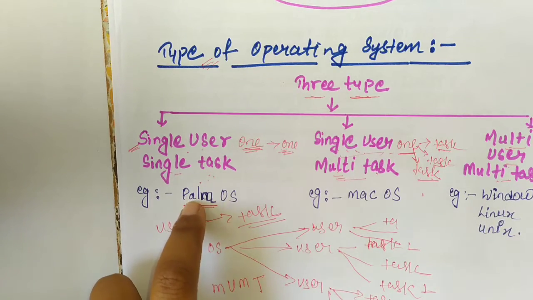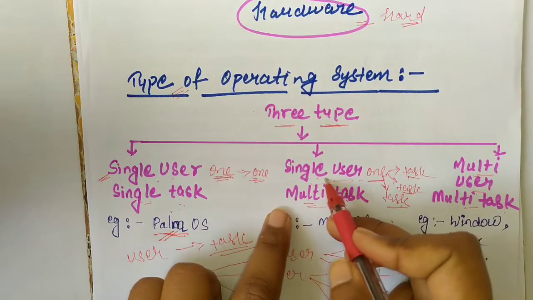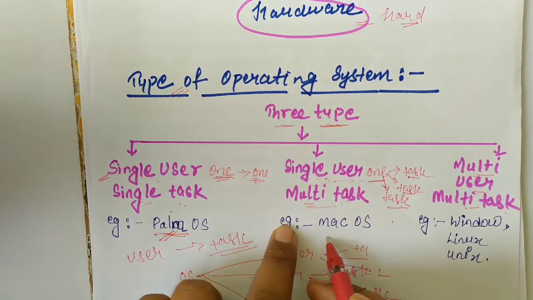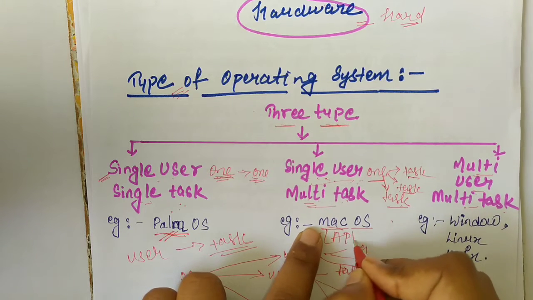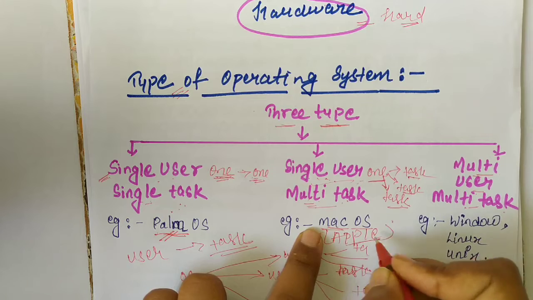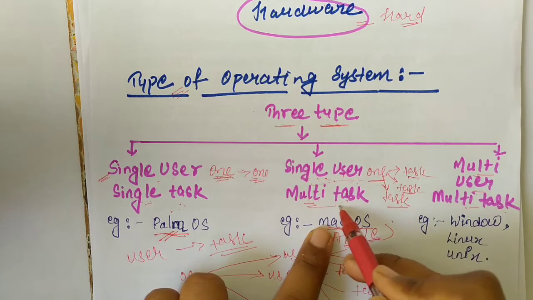Nowadays we are not using this operating system. The example of single user multiple task is the Mac operating system. Mac is developed by the Apple company. These are the examples of single user multiple task.